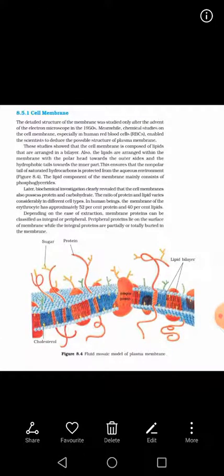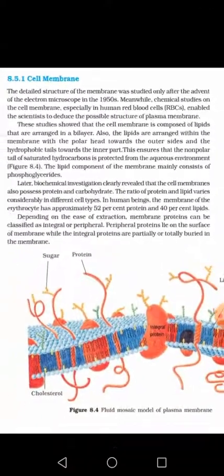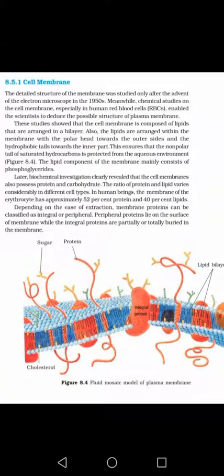Here it is mentioned clearly in this slide. Thus the lipids are arranged within the membrane with the polar head towards the outer side and the hydrophobic tails towards the inner part. This ensures that the non-polar tail of the saturated hydrocarbon is always protected from the aqueous environment, because as we know the cytoplasm has an aqueous environment, and outside the cell there is also an aqueous environment, so the hydrophobic tail is always protected from the aqueous environment. And those lipids which form this bilayered membrane are basically phosphoglycerides. The type of the lipids is phosphoglyceride.